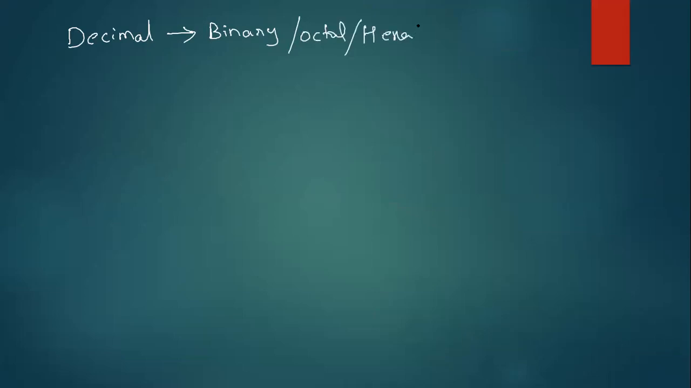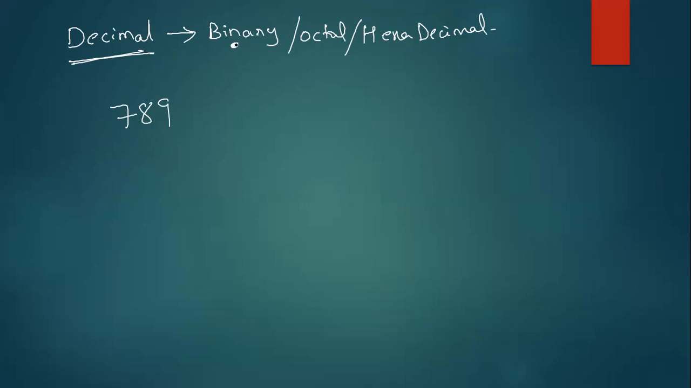Now see guys, first of all, decimal to any other number systems like binary, octal or hexadecimal. Now how are you going to do it? For example, there is a decimal number, for example 789. I want to convert it into binary.